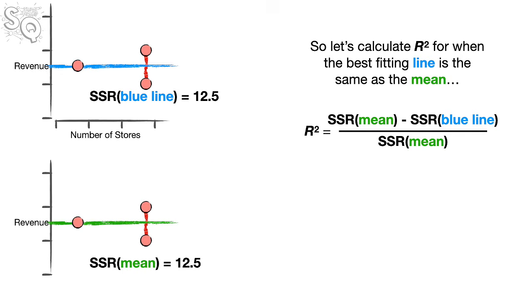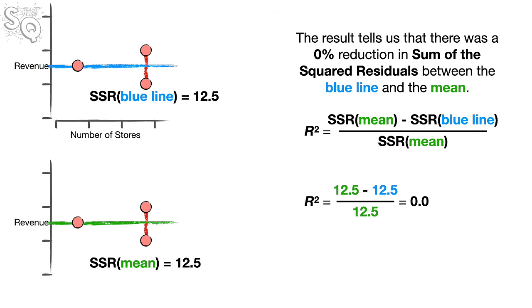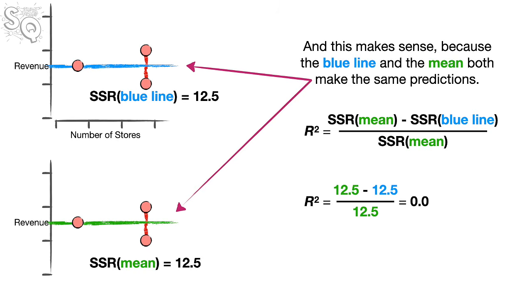And we get 0.0. That result tells us that there was a 0% reduction in the sum of the squared residuals between the blue line and the mean. In other words, the predictions made by the blue line aren't any better than predictions made by the mean. And this makes sense because the blue line and the mean both make the same predictions.